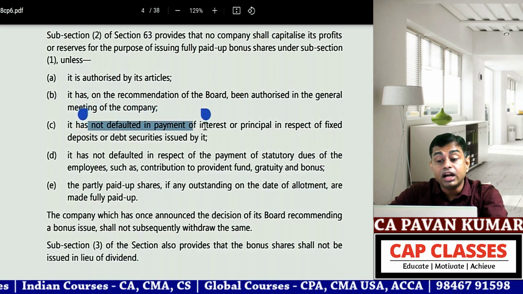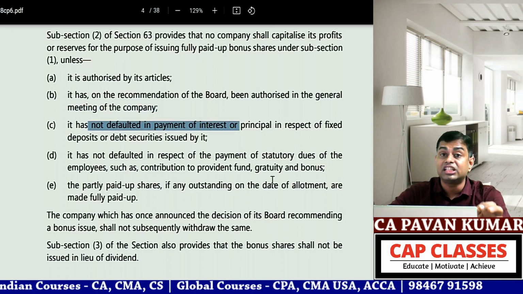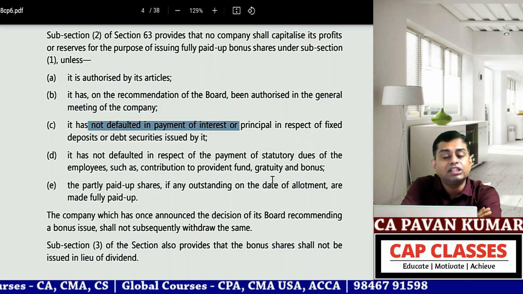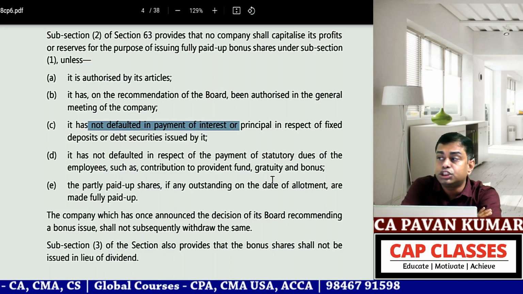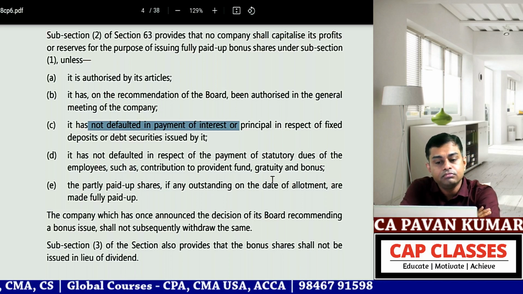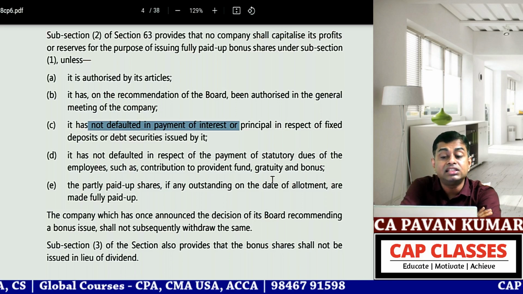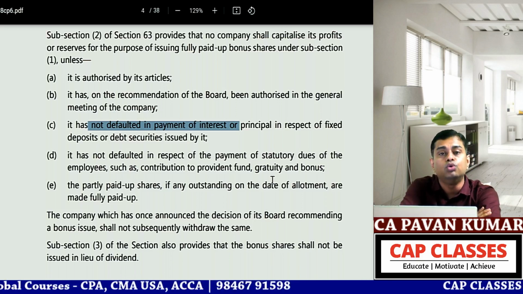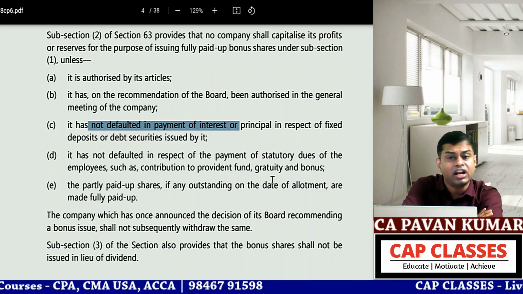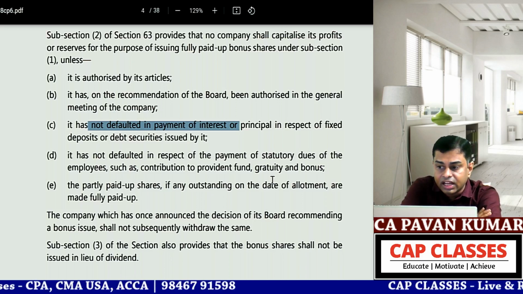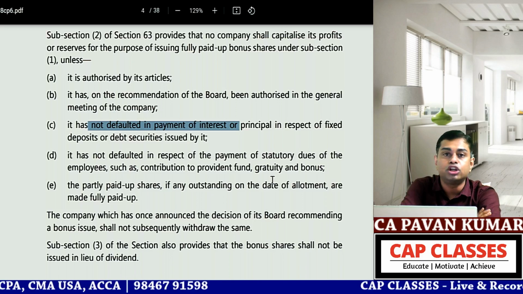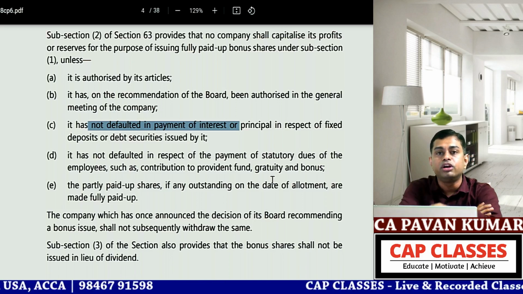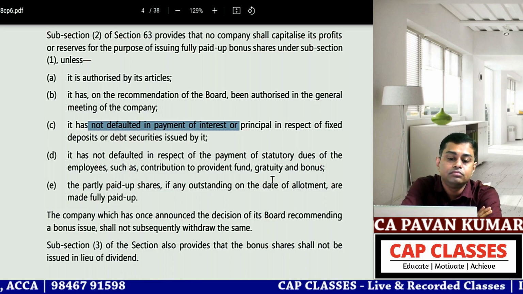C, it has not defaulted in payment of interest or principal in respect of fixed deposits or debt securities issued by it. So the company has public deposits or has issued debt securities like debentures. If the company has defaulted in payment of interest or repayment of principal to public deposits, debentures or any other bonds or debt securities, you cannot issue bonus to shareholders. For outsiders, you are not making payments. For insiders, how can you give bonus shares? First pay them.